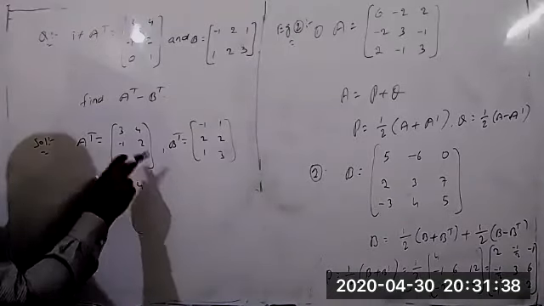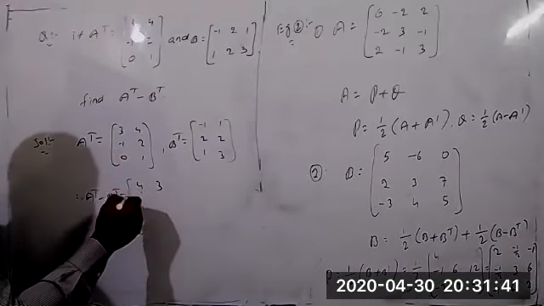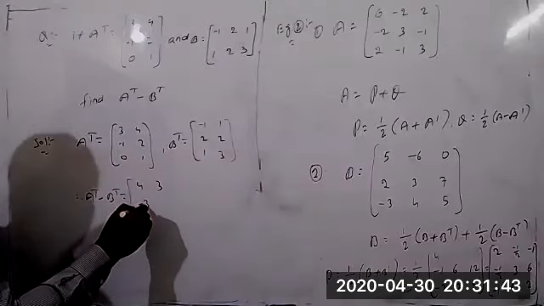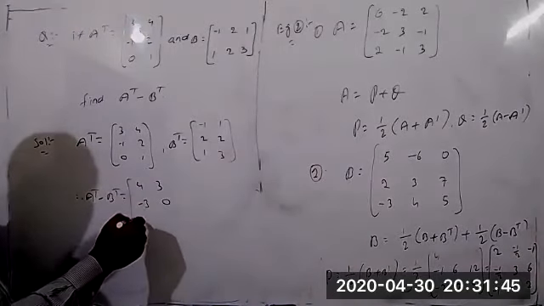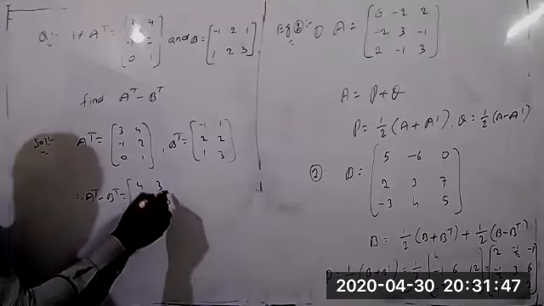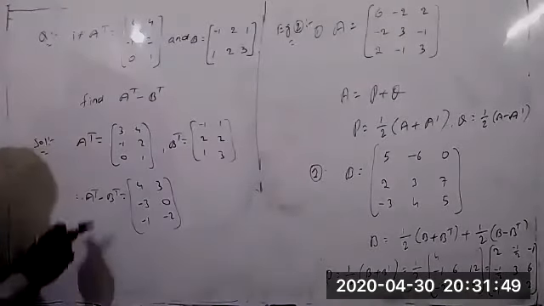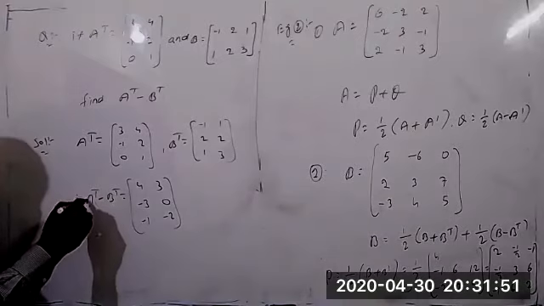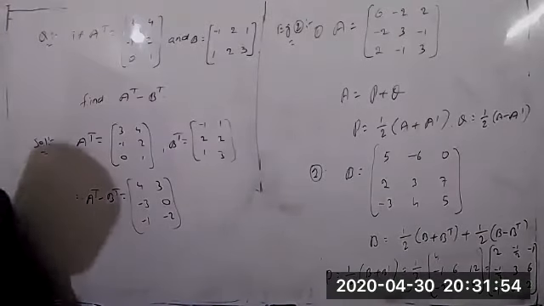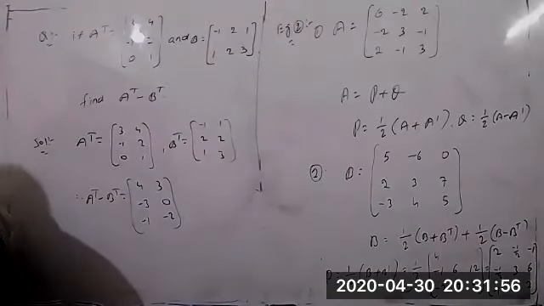4, 4, 3. Next, minus 3, 0. Minus 1, next, minus 2, minus minus 2 equal to 2. This is the value of A transpose minus B transpose. But don't directly write the answer; you can write it clearly in the examination.